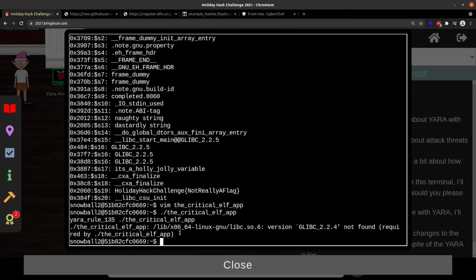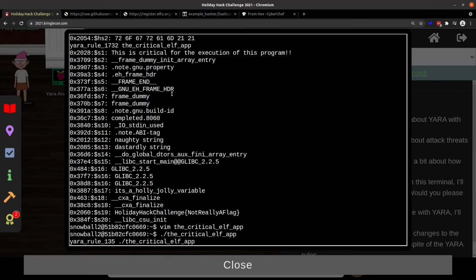When I looked at these things that hit, the ones that jump out to me right away, like this one, clearly seems like a string that's meant to be printed. Anything that's going to be printed, the program probably doesn't care about the structure of. So same thing with naughty string, dastardly string. This is a holly jolly variable, probably can go no problem. The flag can go no problem.